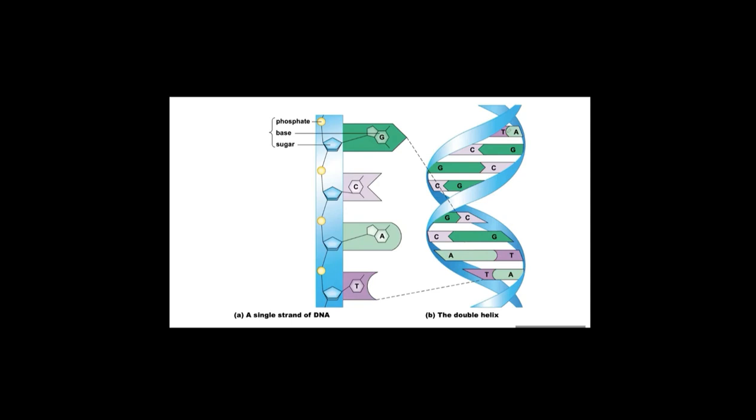So DNA always exists as a double helix. Sometimes DNA exists as a single strand for a very short moment for specific reasons. Normally, DNA always forms a double helix.